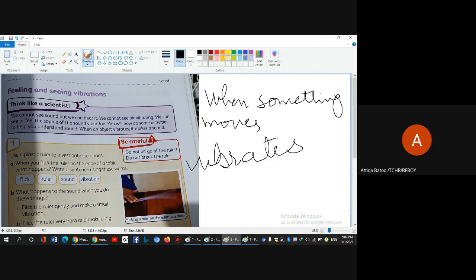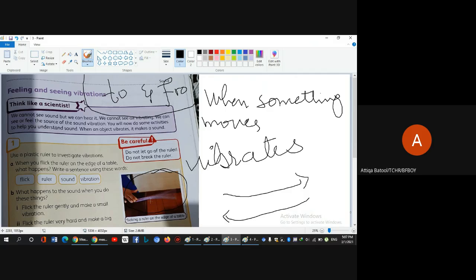Vibration is a forward and backward movement, which is normally called to and fro. All these movements create vibrations. You can see the scale in the picture. The scale is vibrating.